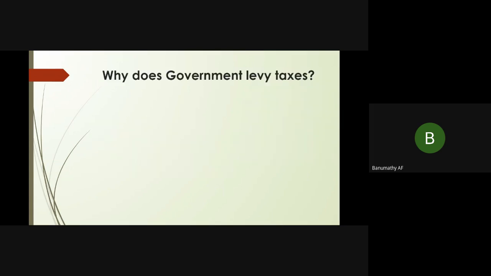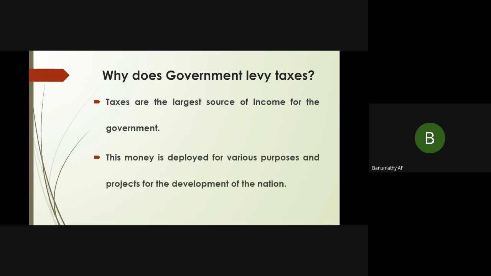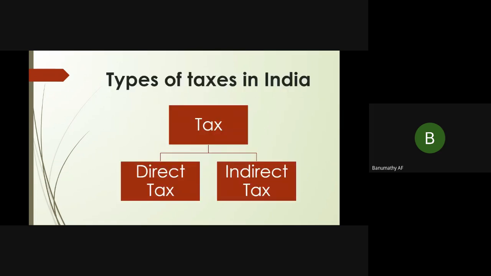Next, why does the government levy taxes? Taxes are the largest source of income for the government. This money is deployed for various purposes and projects for the development of the nation. So, it is used for the development of the nation. It is used for improving the infrastructure of the country.